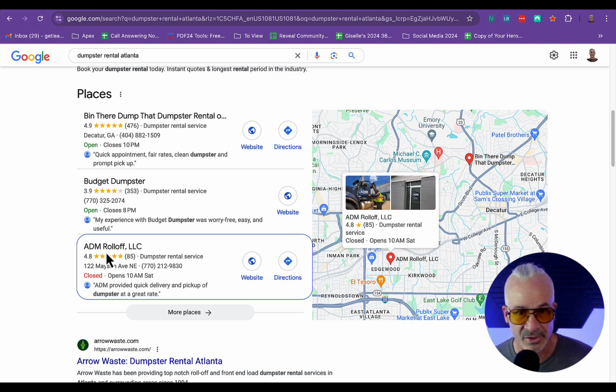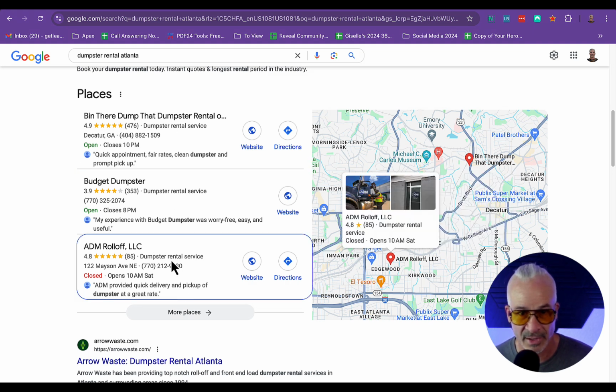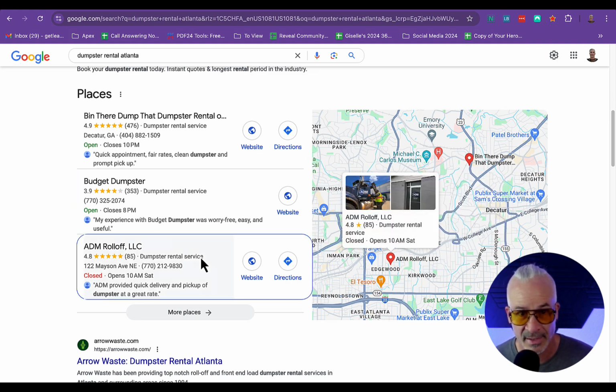And this third company has 85 reviews. There isn't a dumpster or rental keyword in the name of the GBP, so that's a big red flag. That's a huge missed opportunity. That may be the reason why they're ranking a little bit lower, even though they're in the dumpster rental category. These keywords are critical for ranking better.